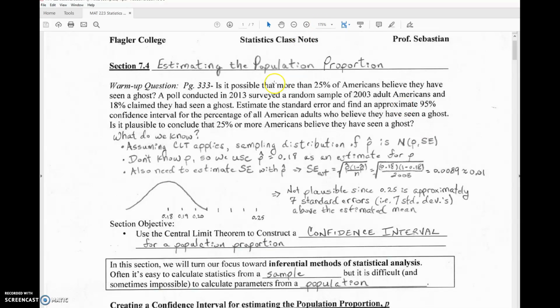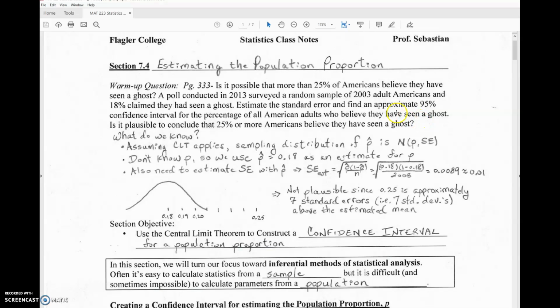So we're going to start with a warm-up question. This is from actually page 333 in your text. Is it possible that more than 25% of Americans believe they have seen a ghost? A poll conducted in 2013 surveyed a random sample of 2,003 adult Americans, and 18% claimed they had seen a ghost. Estimate the standard error and find an approximate 95% confidence interval for the percentage of all American adults who believe they have seen a ghost. Is it plausible to conclude that 25% or more Americans believe they have seen a ghost?